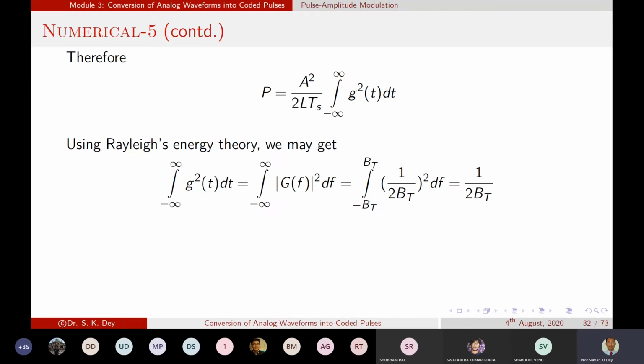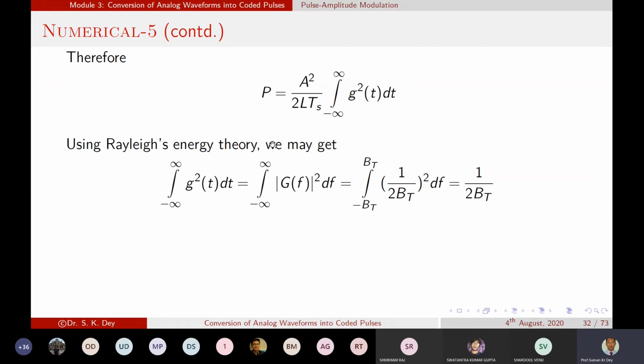Okay. So now using the Rayleigh energy theorem. When we calculate the energy, we do the integration over time in the time domain. The Rayleigh energy theorem says if we do the integration in the frequency domain, we'll also get the energy of that signal. So according to the theorem, we can write the integral from minus infinity to infinity of g squared(t) dt equals the integral from minus infinity to infinity of mod G(f) whole squared df.